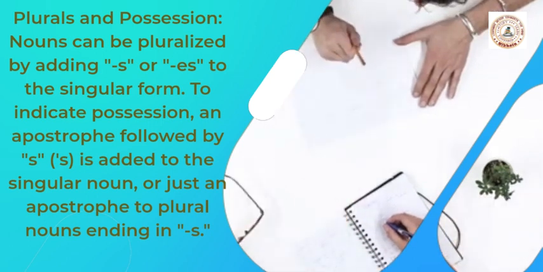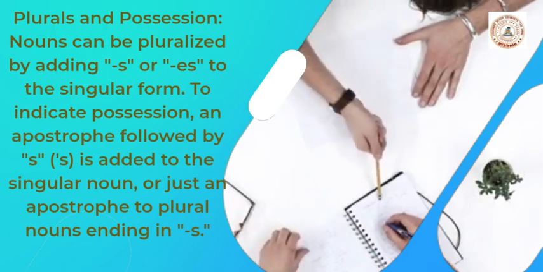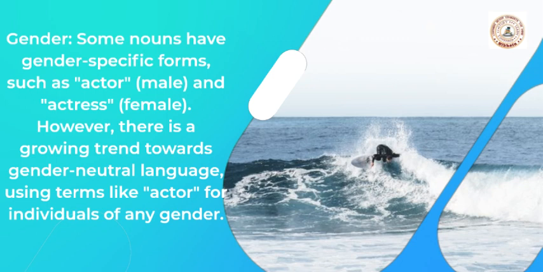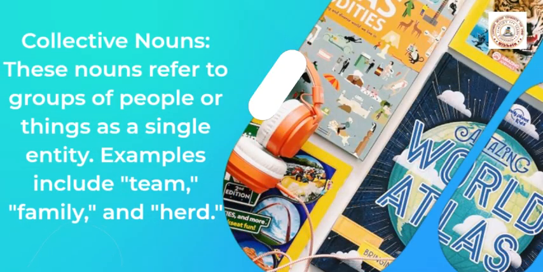Gender. Some nouns have gender-specific forms, such as actor, male, and actress, female. However, there is a growing trend towards gender-neutral language, using terms like actor for individuals of any gender. Collective nouns. These nouns refer to groups of people or things as a single entity. Examples include team, family, and herd.